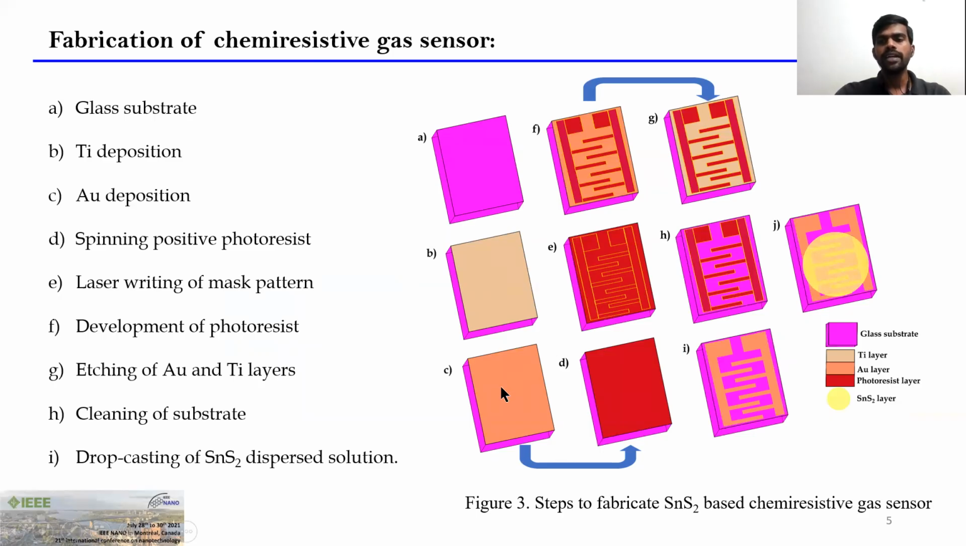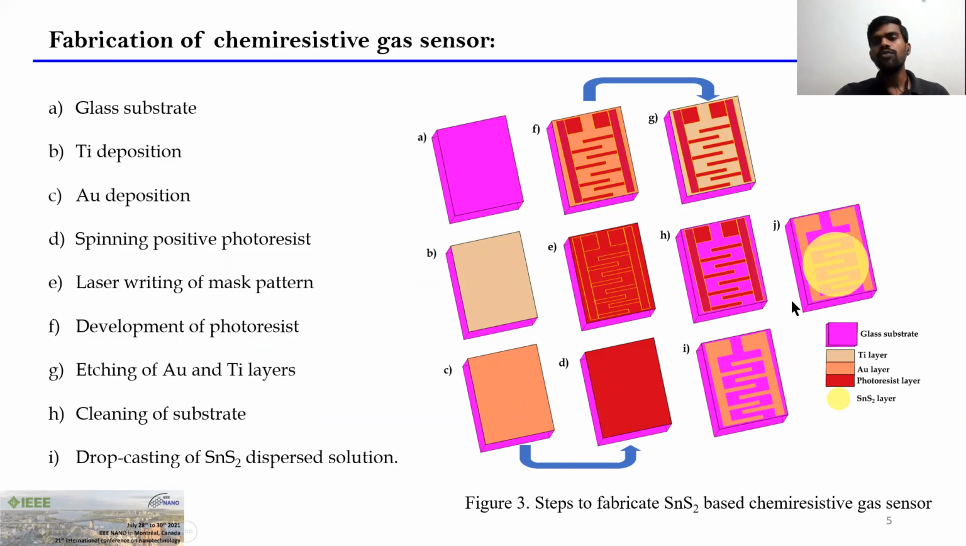Subsequently, we deposited a 100 nanometer gold layer on top of titanium. Herein, titanium is used as an adhesion layer. Then we spin coated positive photoresist. After that, we wrote the mask pattern on the photoresist using a laser writer. Then we developed it using developer MF39, and using standard wet metal etchants, we etched the gold and titanium layers. And finally, we cleaned the organic contaminants with acetone and DI water.